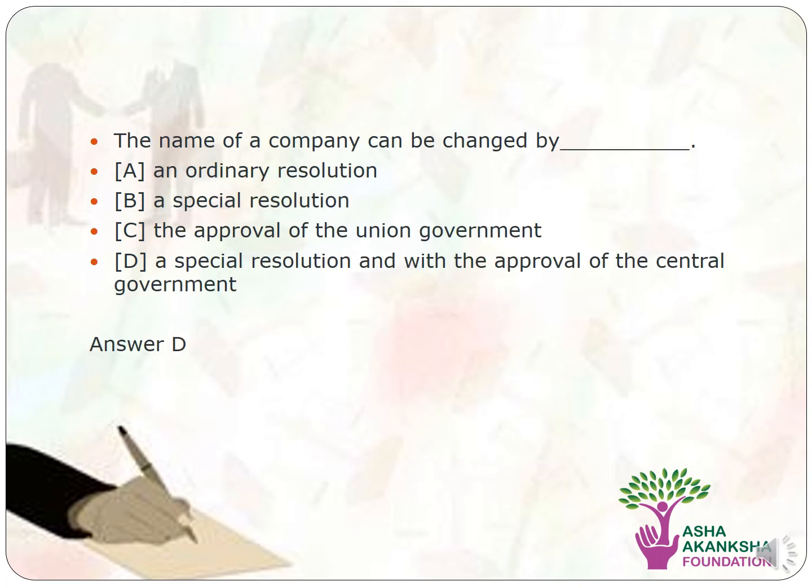The next question is, the name of a company can be changed by what means? Options are option A, an ordinary resolution, option B, a special resolution, option C, the approval of the union government, or option D, a special resolution and with the approval of the central government. The correct answer to this question is option D, that is, the name of a company can be changed by a special resolution and with the approval of the central government.